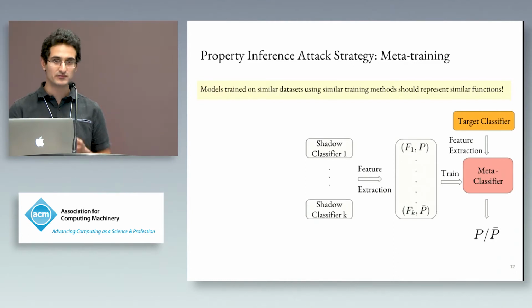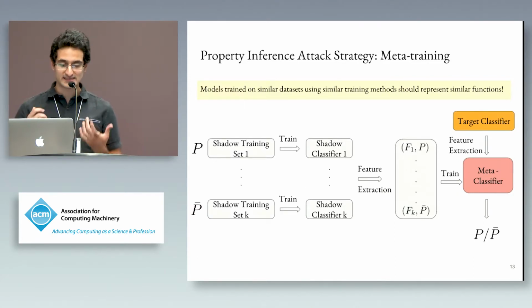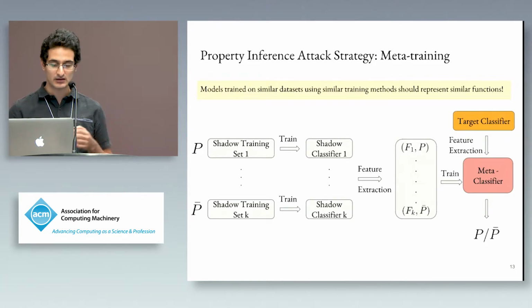So if the target classifier was a smile prediction neural network, the attacker trains a bunch of smile prediction neural networks by himself. And to train these shadow classifiers, the attacker needs shadow training sets. So the attacker has to obtain a set of shadow training sets. Let's say he obtains k shadow training sets, ideally half of them exhibiting the property P and half of them not exhibiting the property P. And he trains a bunch of shadow classifiers from them, from which he uses the features with the label P or not P to train the meta-classifier.